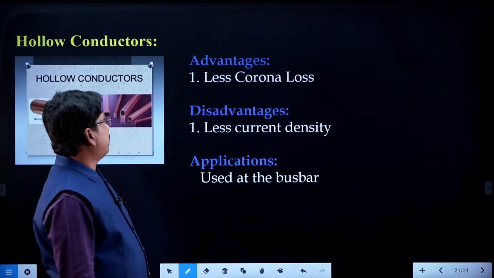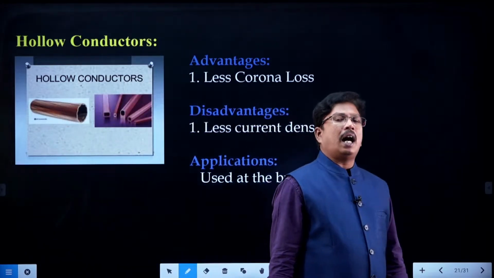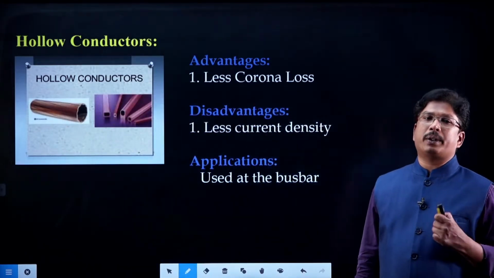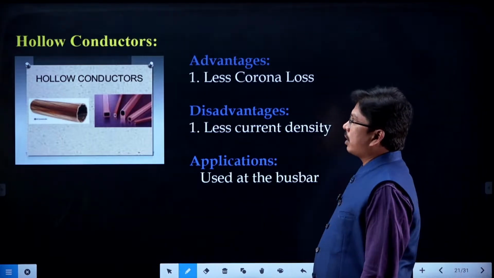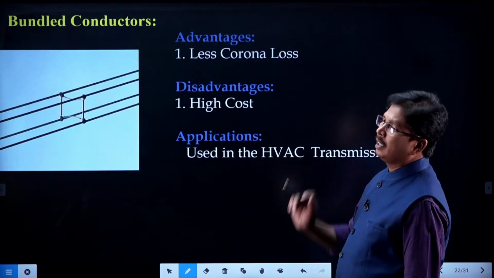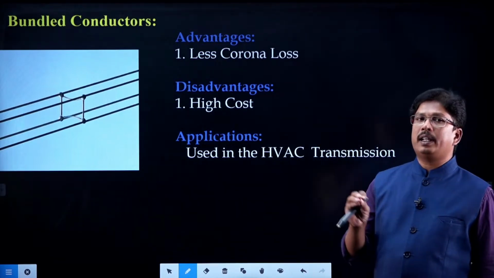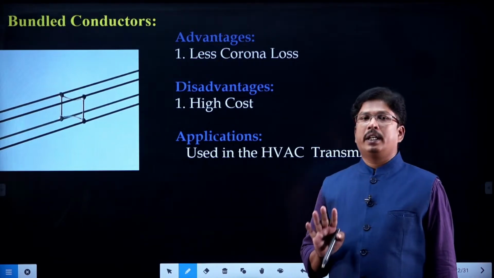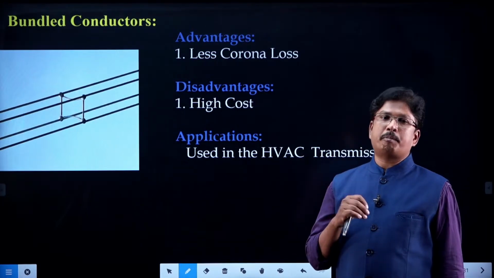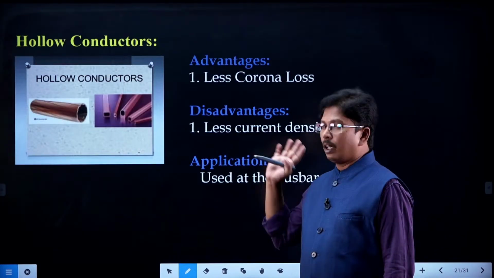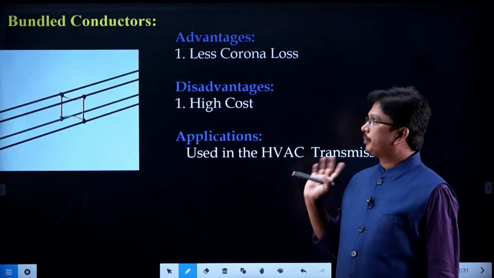And coming to the next one, the hollow conductors. So, particularly students, hollow conductors and bundled conductors we are using to reduce corona power loss, right. If the question comes to you, which of the following conductor is preferred to reduce corona? If bundle is in the option, prefer bundle, right. If bundle is not there, then you can go for hollow. Best one to reduce corona power loss is bundle only, right.